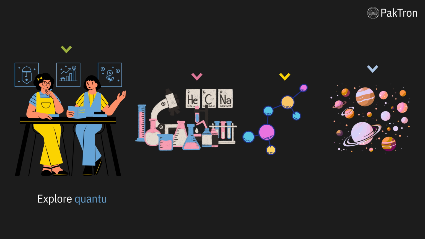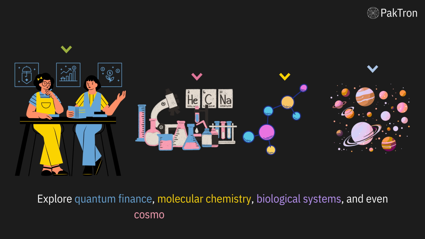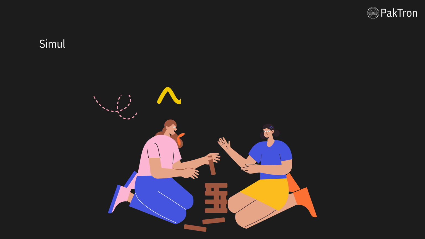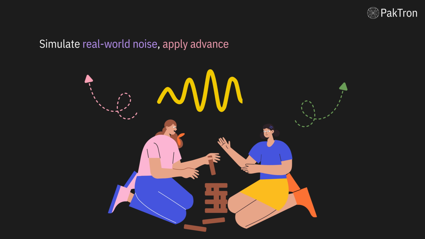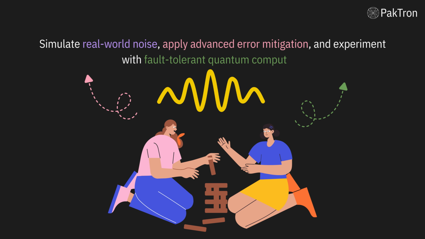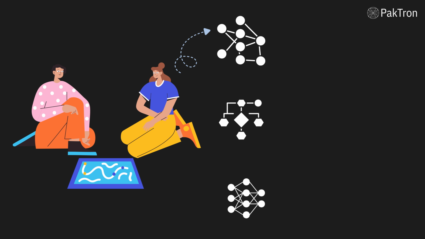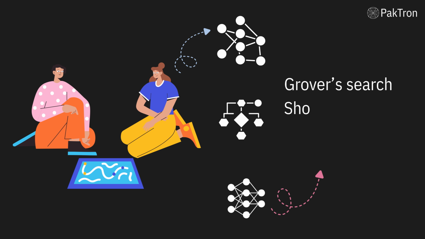Explore quantum finance, molecular chemistry, biological systems, and even cosmology, all in one unified lab. Simulate real-world noise, apply advanced error mitigation, and experiment with fault-tolerant quantum computing. Run all present, past, and future powerful quantum algorithms and simulations, including Grover's search, Shor's factoring, VQE, and HHL.